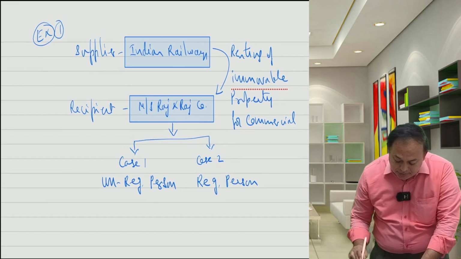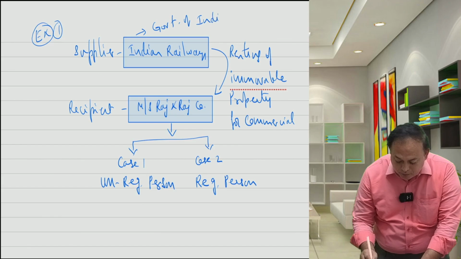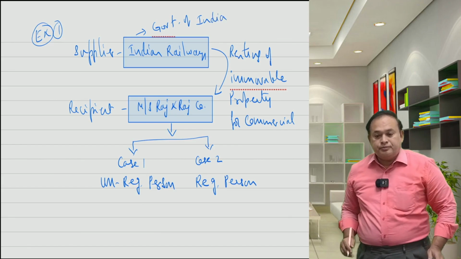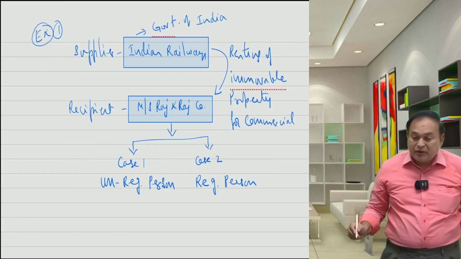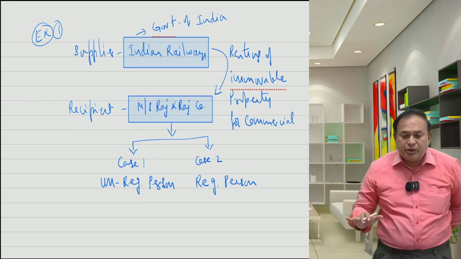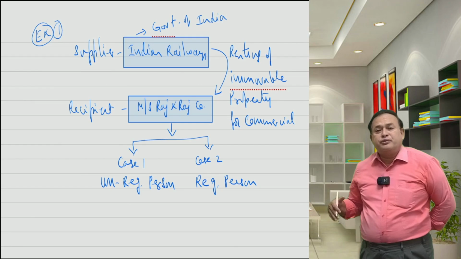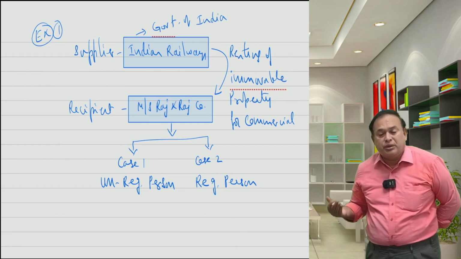Indian Railways, Government of India only, renting immovable property for commercial purposes. Let us say the present scenario is after 26th of October.